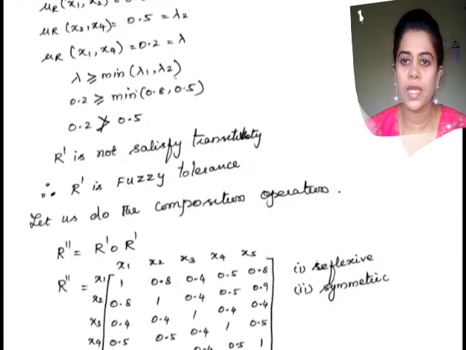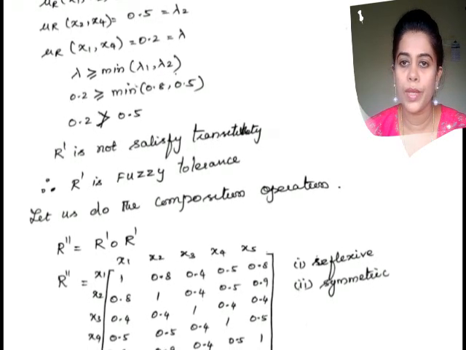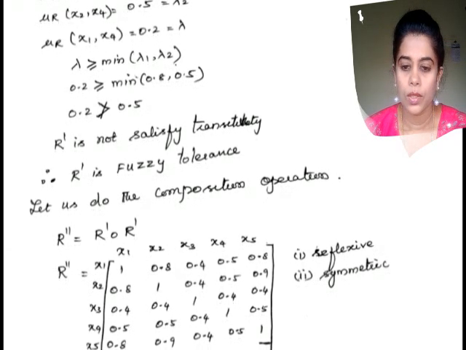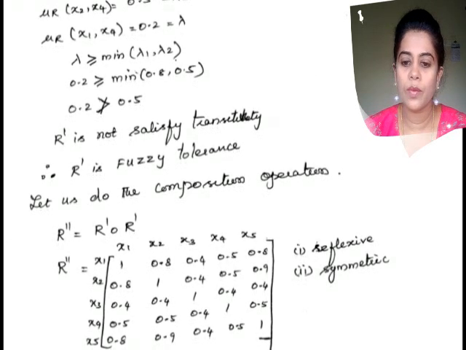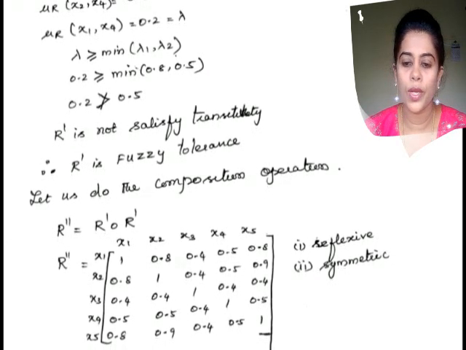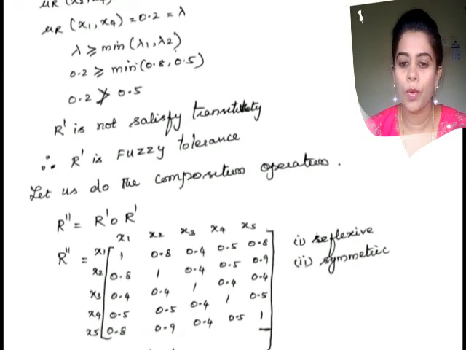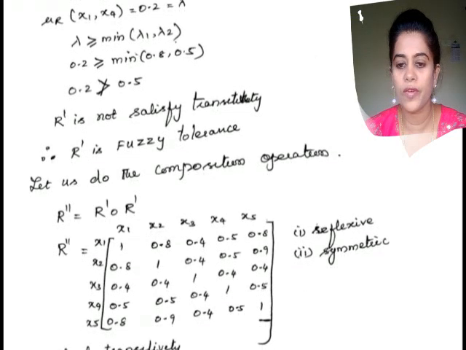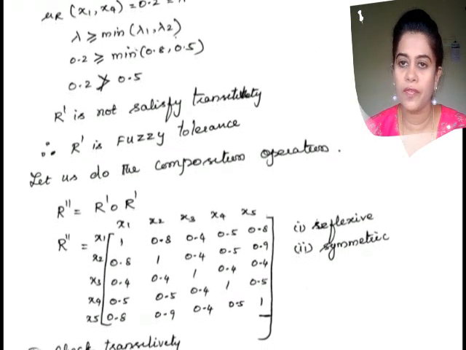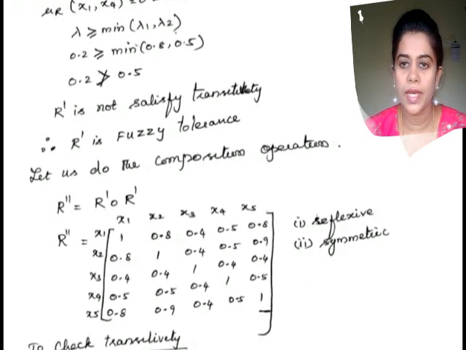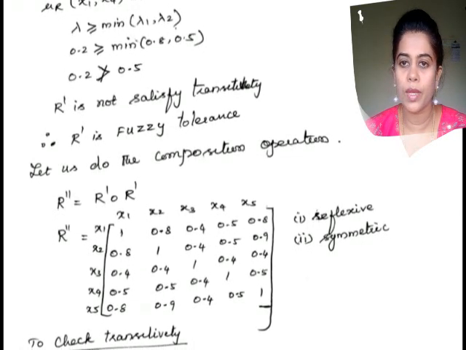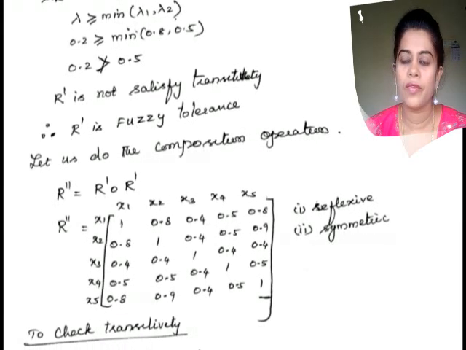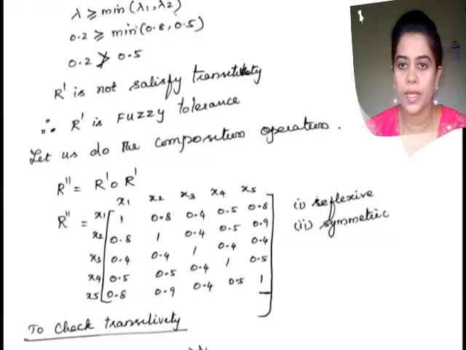By the definition, lambda should be greater than or equal to the minimum of lambda 1, lambda 2. Lambda is 0.2 here, and the other two values are 0.8 and 0.5. The minimum of lambda 1, lambda 2 is 0.5, and lambda should not be less than this minimum. Lambda is less than the minimum of these two values. Therefore, again it fails the transitivity property.